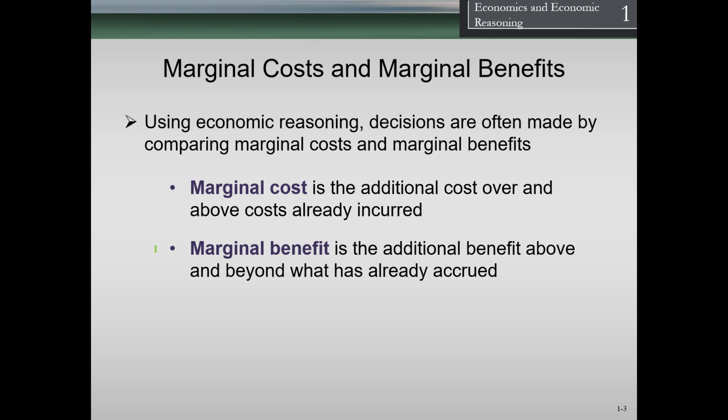A problem we have here is that at this point we haven't defined, and we'll talk about how to define at a later time, what unit of measure to use. Just realize that the unit of measure is not necessarily dollars, although the price of something could be a factor. It's not the only factor. But if you can theoretically think about some type of unit of measure, then as long as we're making the next decision, if our marginal benefit from that decision is greater than the marginal cost, then we should make the decision.